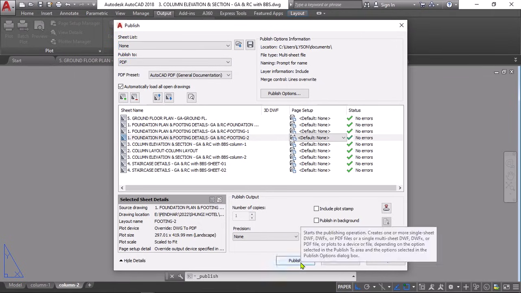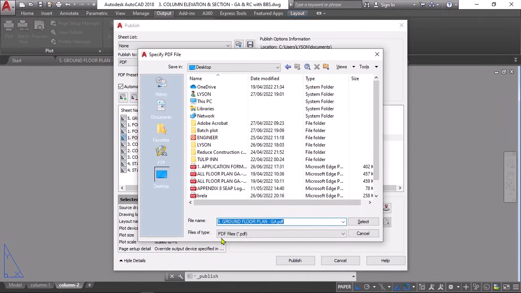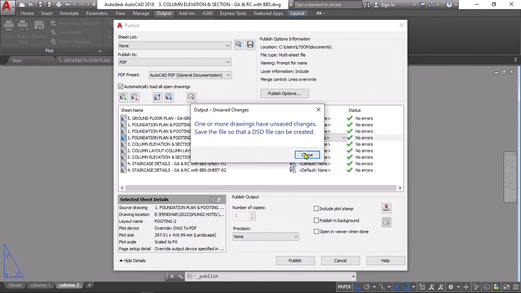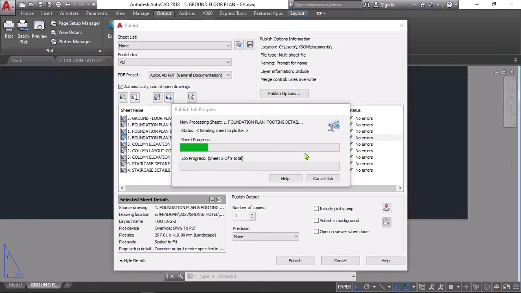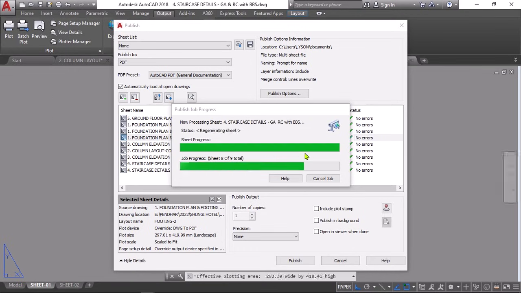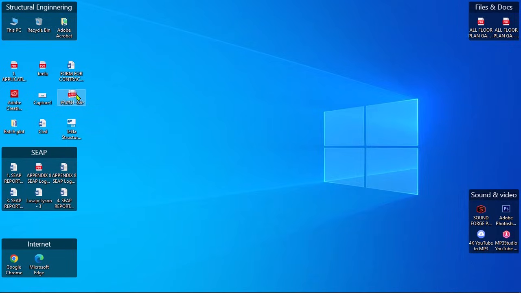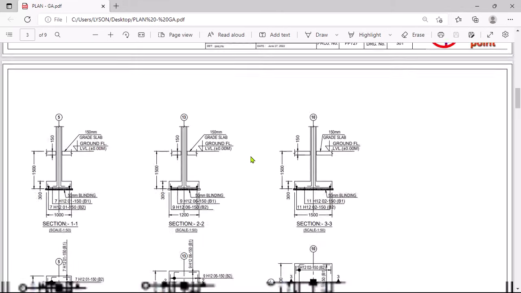Click Publish. Select the file directory. Let's select Desktop. This is the PDF file created. All drawings compiled in a single file.